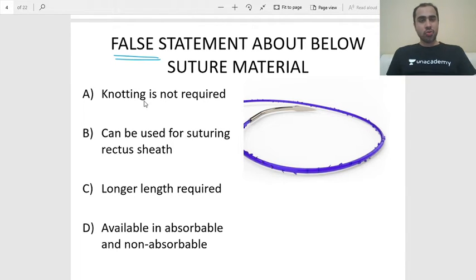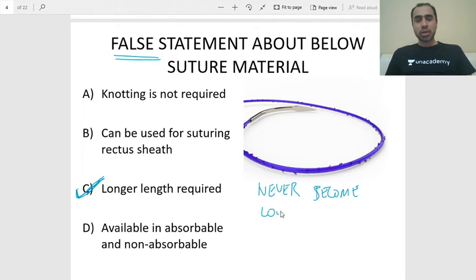Okay, no, most of you are wrong. The answer is C, longer length required. Now, this suture material that you see, it has these thorns which prevent the suture from getting rolled back. So, when I take a bite, the suture can never become loose because of these thorns.